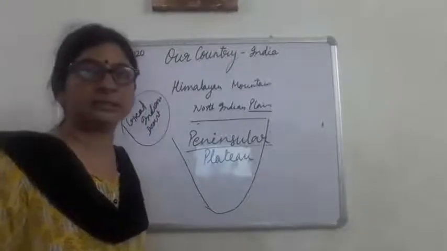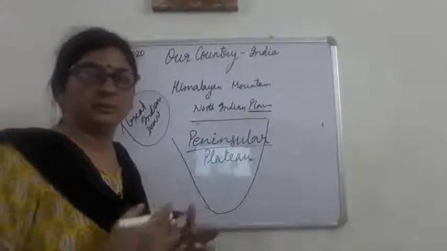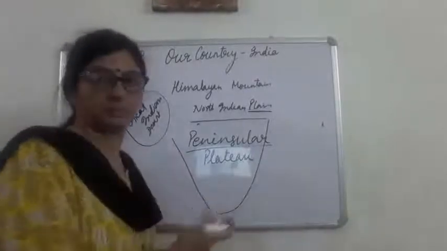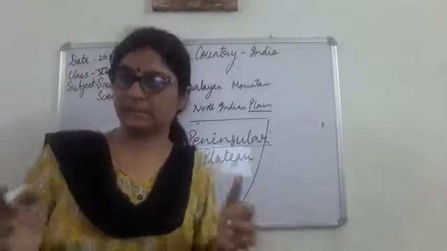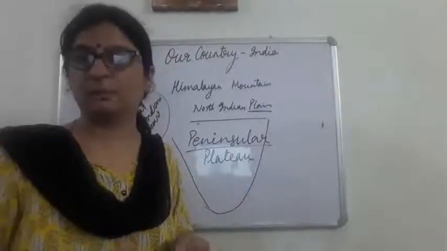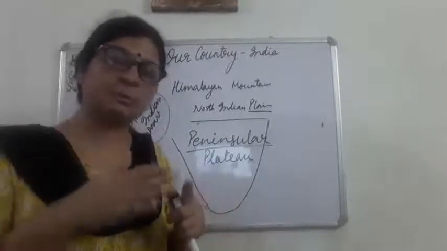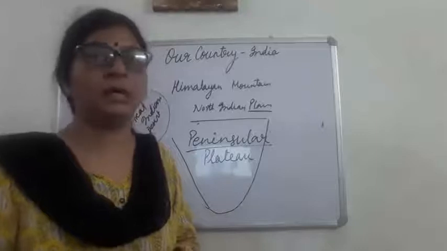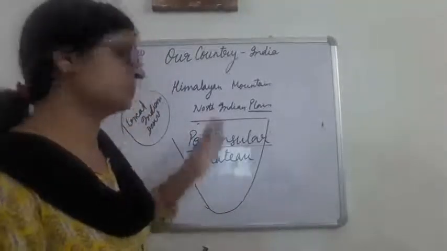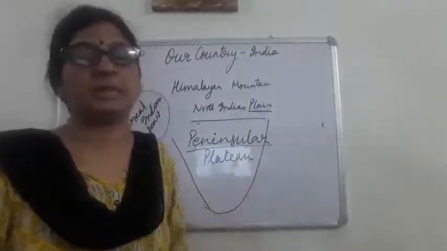It is triangular in shape, and we see that the relief is very uneven. It's not a flat land because it's a plateau. It is an elevated land. The top is table-like, but this table-like top is not even. बहुत उसमें ऊपर नीचे है. It's very highly uneven, and we see that in this peninsular plateau so many hill ranges and valleys are there,